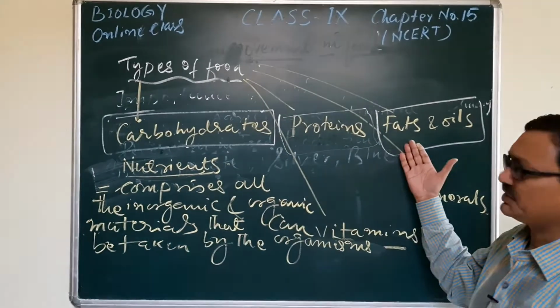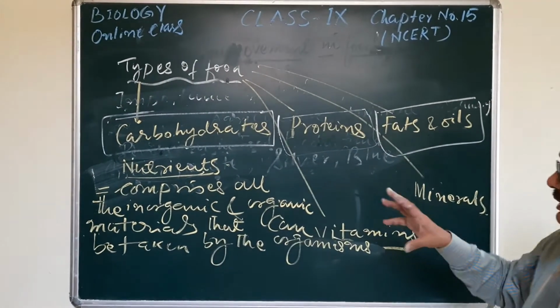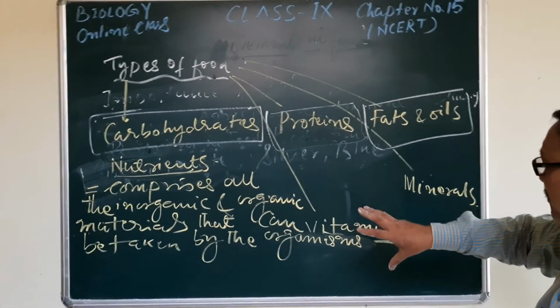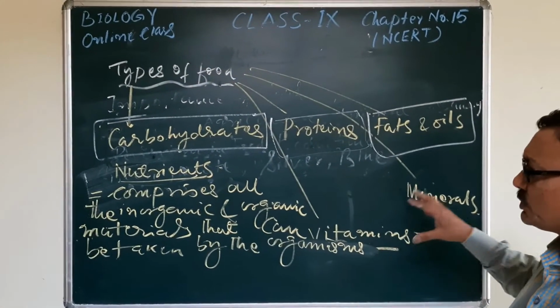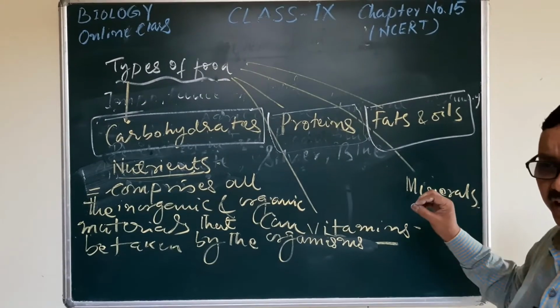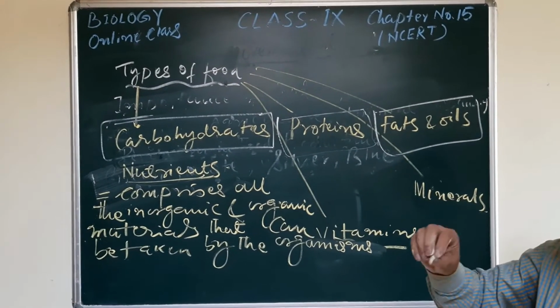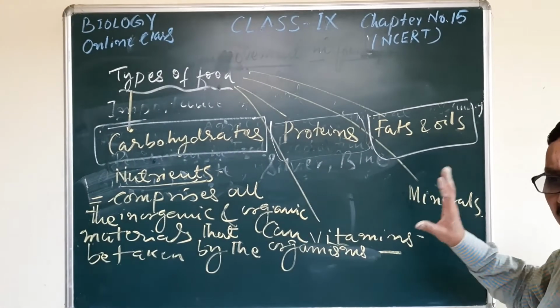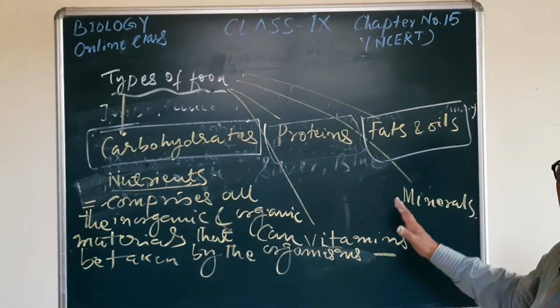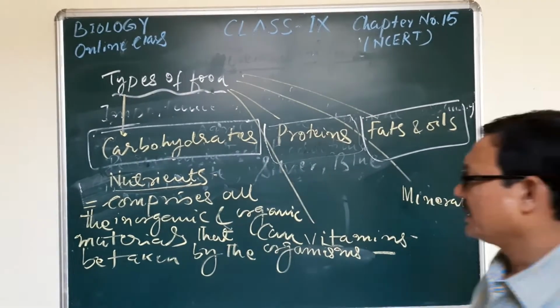You can also get energy from this. And what is the importance of the minerals and vitamins? They can also to some extent provide energy, but they mainly specialize in giving protection to the body.